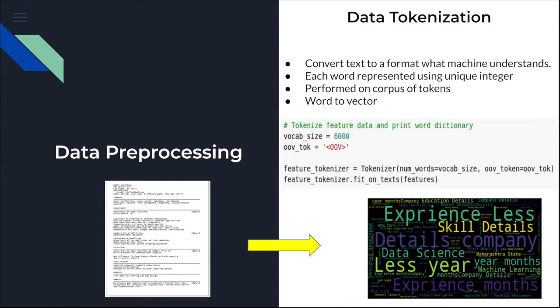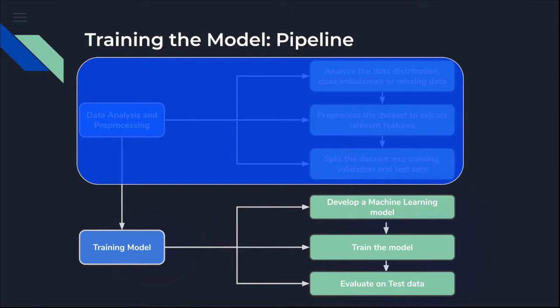So you can see in the picture that on the left hand side we have a resume, and the tokenizer extracts all the words which were in the resume and which are also in the top 6,000 vocabulary size. You can see in bold on the right hand. Let's go to the second part, which is actually training the model.